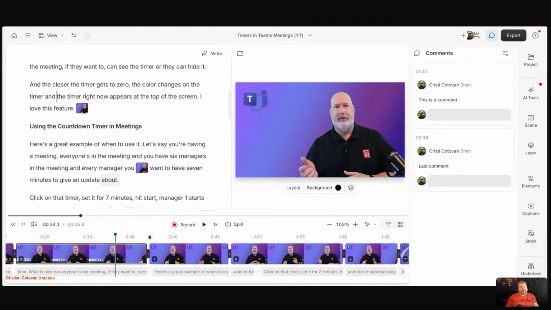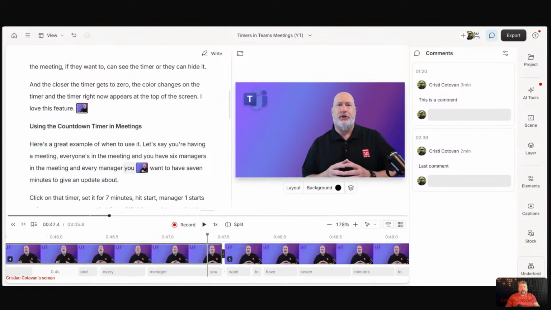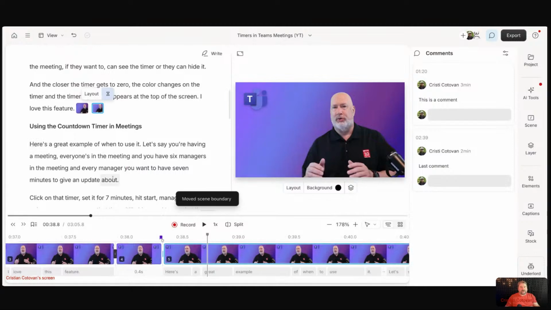So if I want to have this scene actually start, let's say at the beginning here on the word "here's," all I have to do is just grab this little thumbnail, and you see transparently it looks like a little slash key, and you're moving it and dropping it on the word you want to move it to. Look at that. Boom. So now you have moved that scene boundary to that point. Okay. That's how you do it.